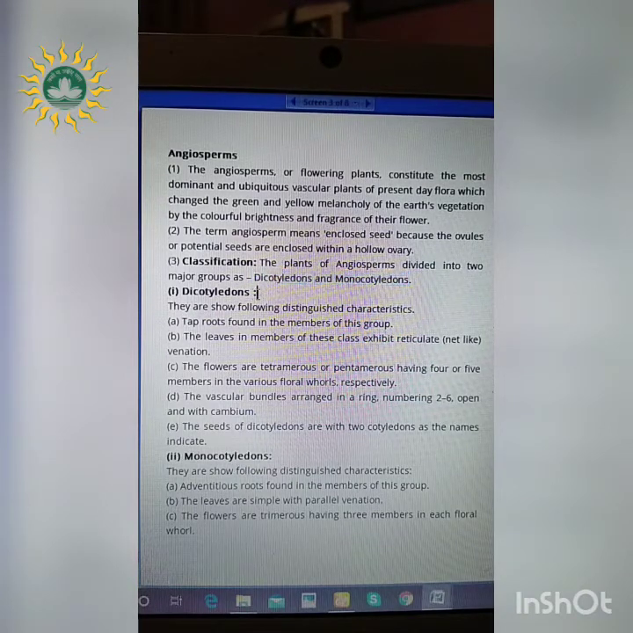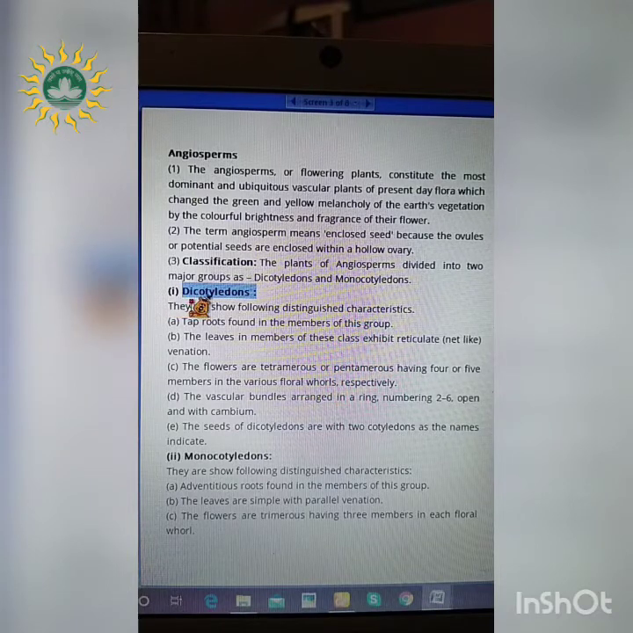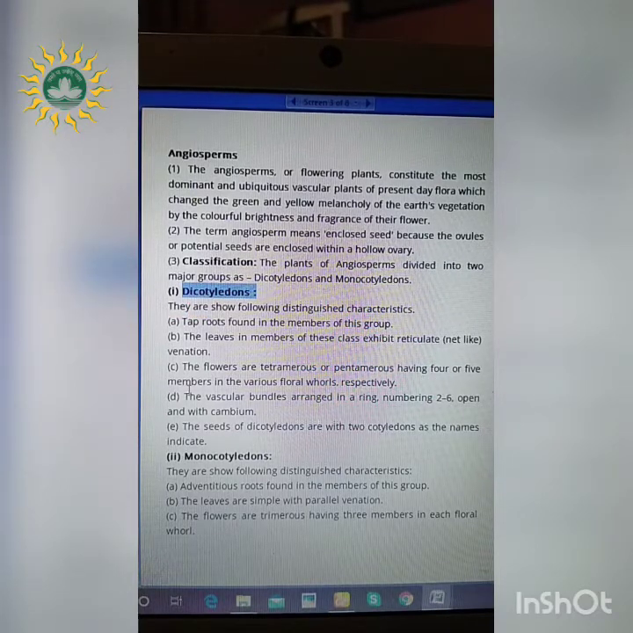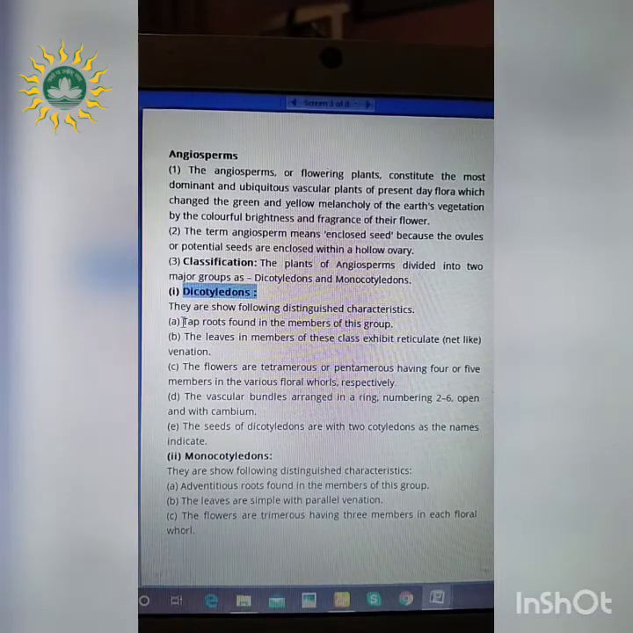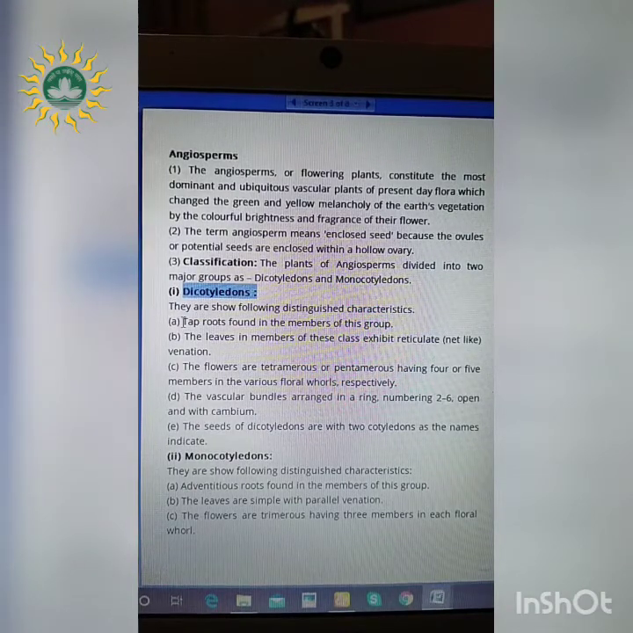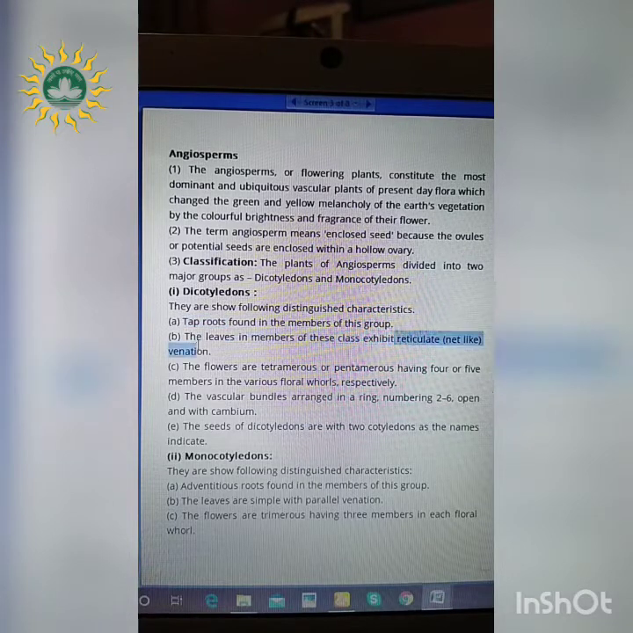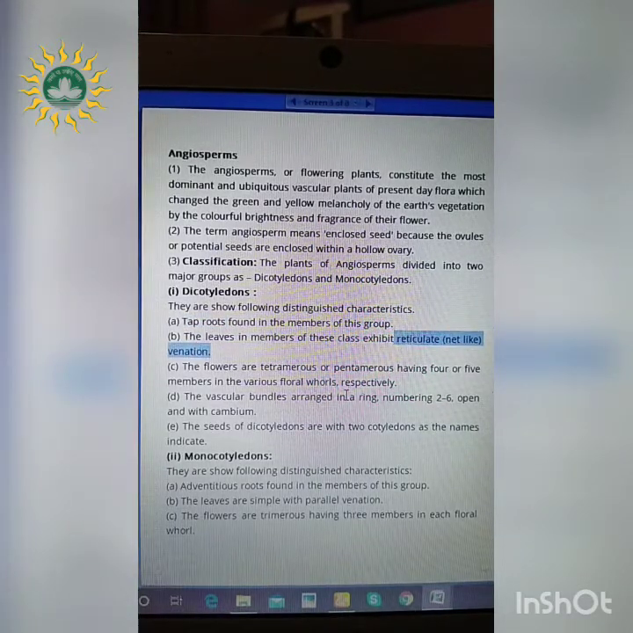So firstly, dicotyledons. From the name, we can consider di means two and cotyledons, right? So two cotyledons are present. One by one we will see the characters of these dicotyledonous plants. Firstly, taproots are present in these plants, and the leaves of these members exhibit reticulate venation. Now what is this reticulate venation? Reticulate means the leaves have a network-like pattern of venation.